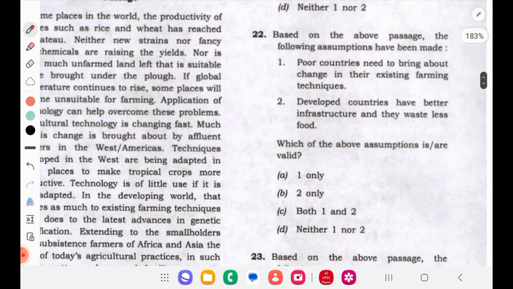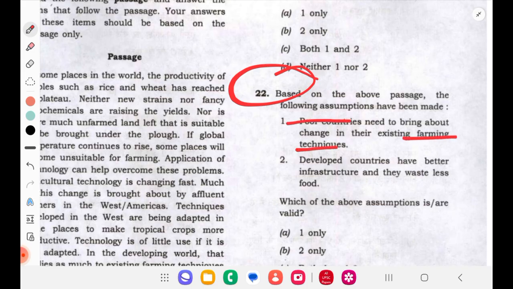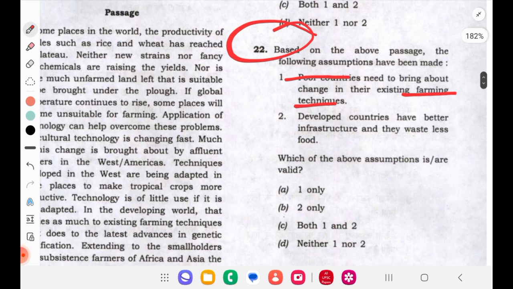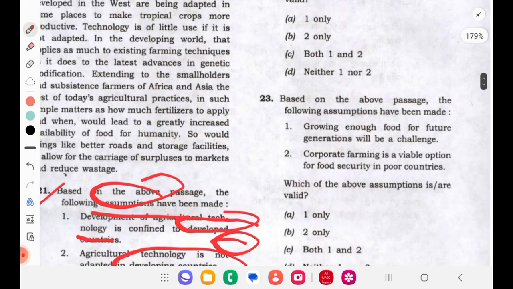Okay. Then in the second question they are talking about, based on the above passage, the following assumptions have been made. Poor countries need to bring about change in their existing farming techniques. Developed countries have better infrastructure and they waste less food. So again here it is better infrastructure, developed countries. What assumptions can be made?